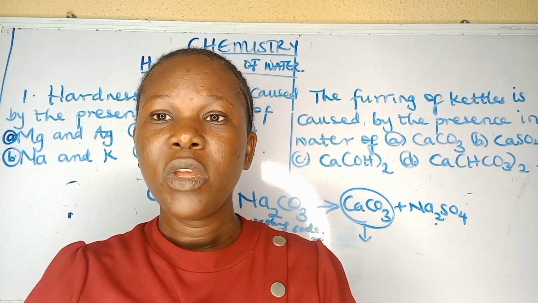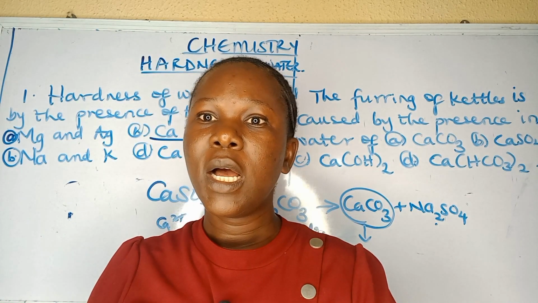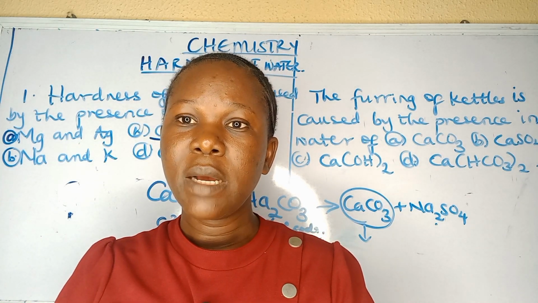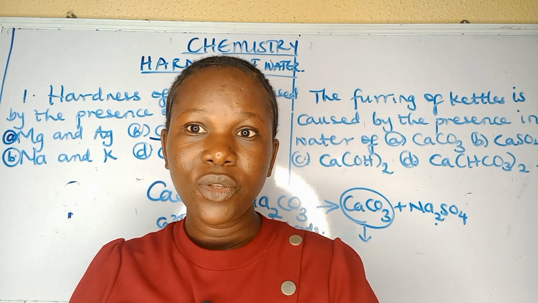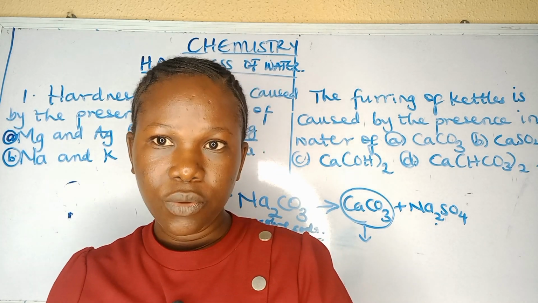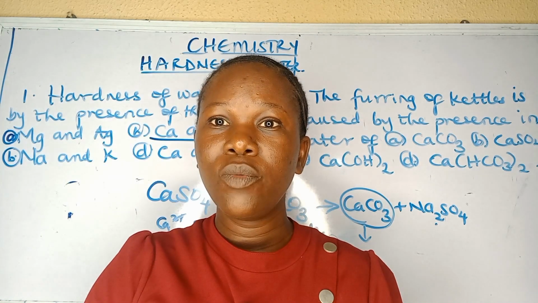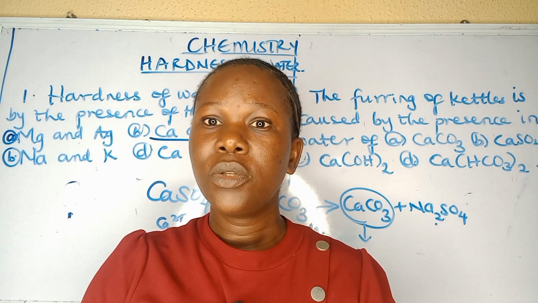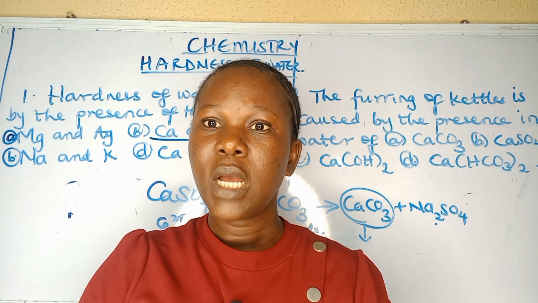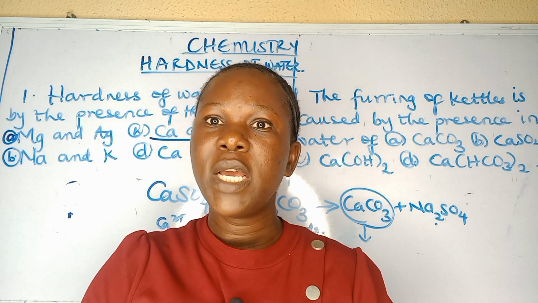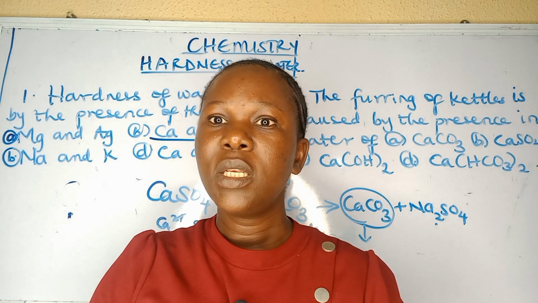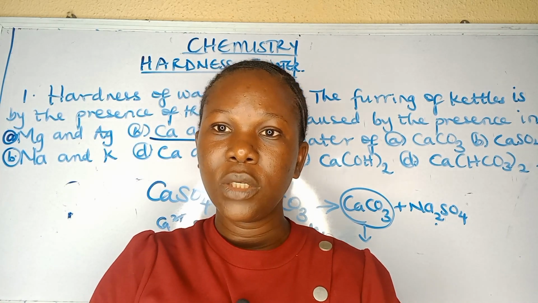Another method of removing temporarily hard water is adding a calculated amount of slaked lime, which is calcium hydroxide, Ca(OH)2. While the methods for removing permanently hard water are addition of washing soda, addition of caustic alkali, which is sodium hydroxide. Washing soda is Na2CO3, and then using the Permutit method, which is ion exchange resin.